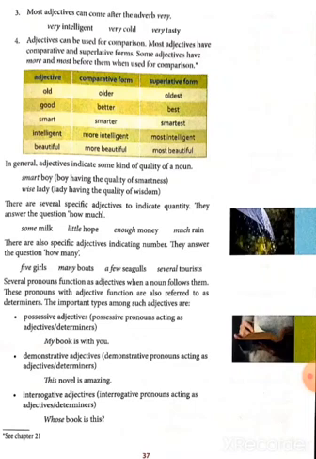Good, better, best. Smart, smarter, smartest. Intelligent, more intelligent, most intelligent. Beautiful, more beautiful, most beautiful. In this chart, the adjective is the positive degree. When we add er or use more, it is the comparative form. Next, the superlative form: add est or use most.